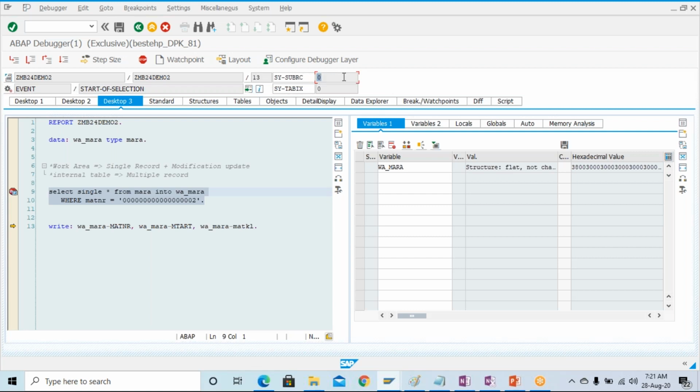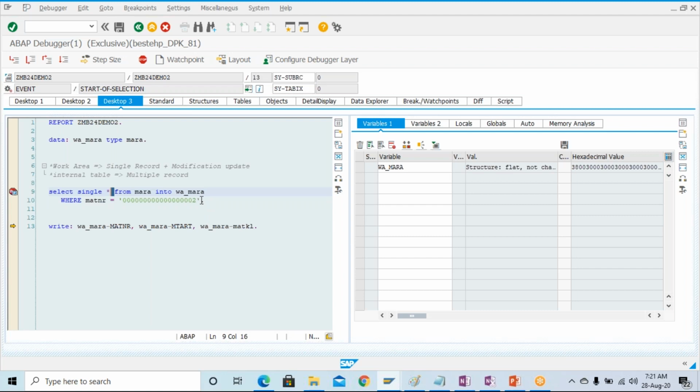This gets set to 0 if it is successful, for any select query.